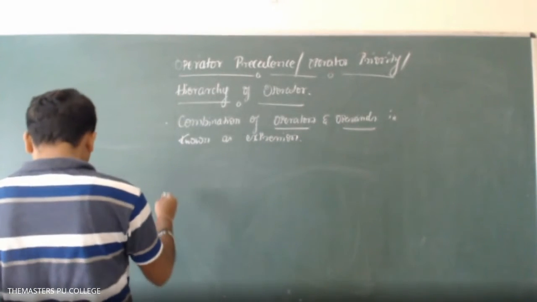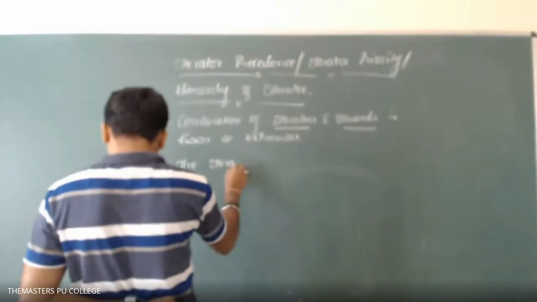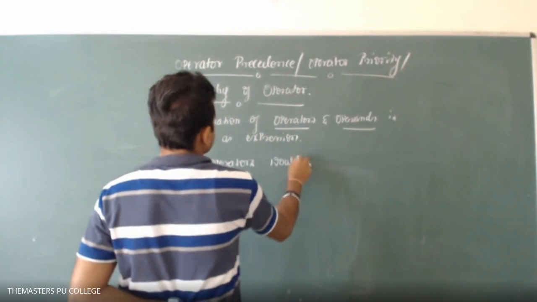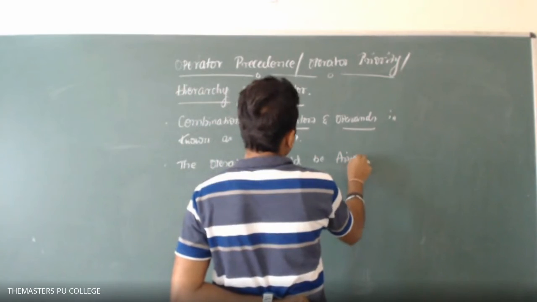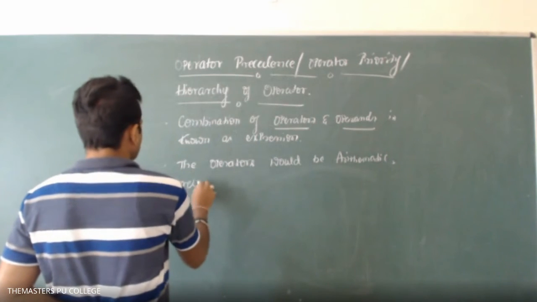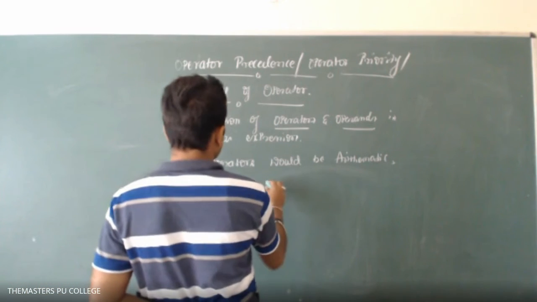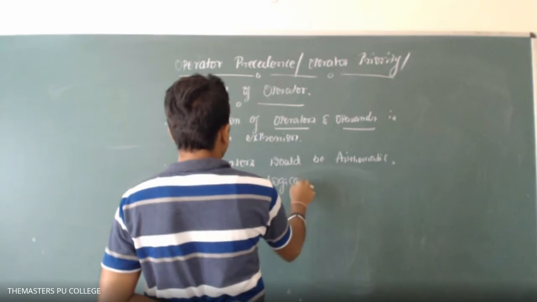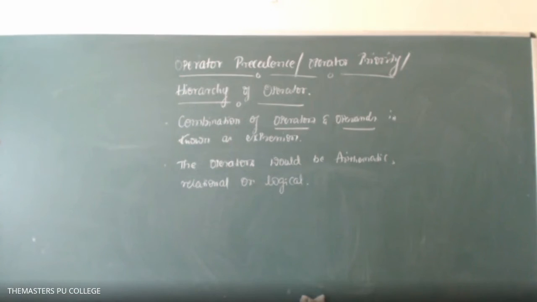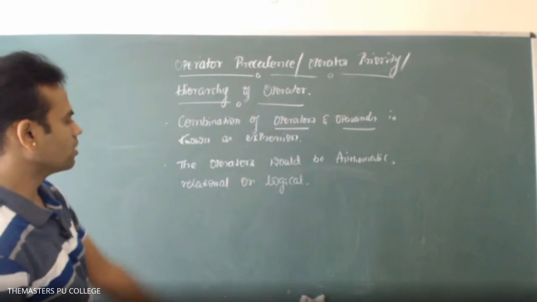Next one. The operators would be arithmetic, relational, or logical. Okay, you already know the types of operators, so we don't need others. So arithmetic, relational, or logical.